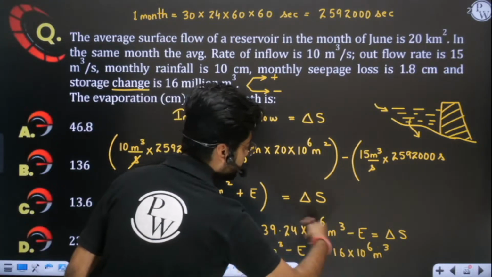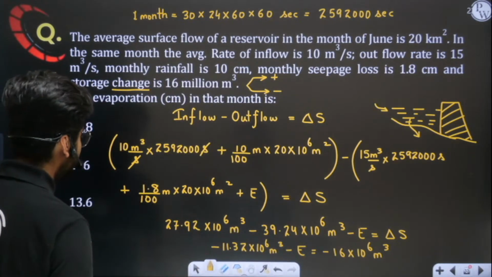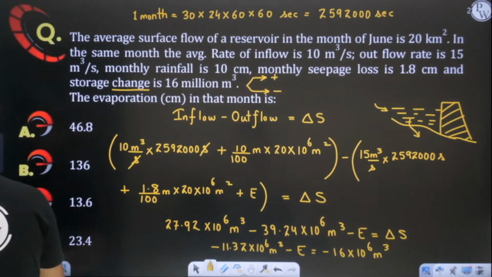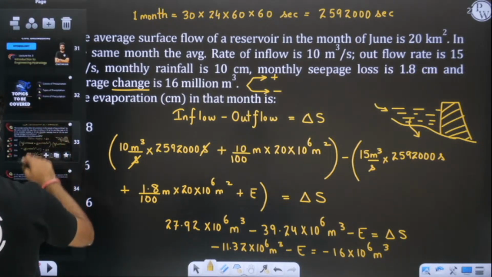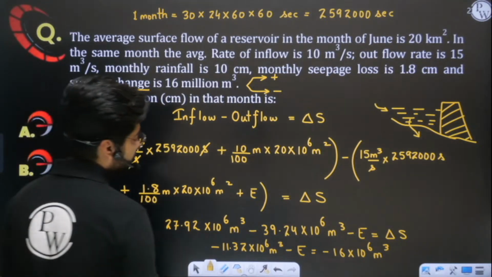Simply transfer it over, and you will get the value of evaporation. Tell me how much value of evaporation we are getting here. Can you tell me? We are simply getting the value of evaporation as, tell me how much we are getting.